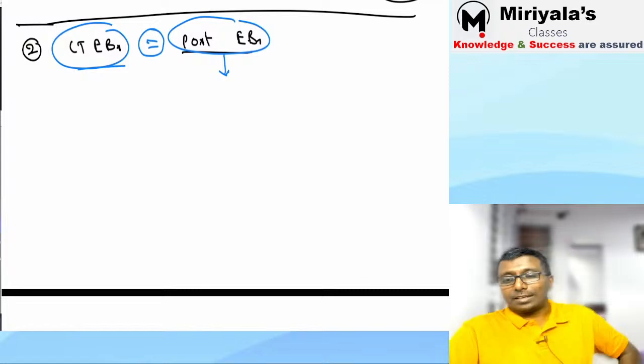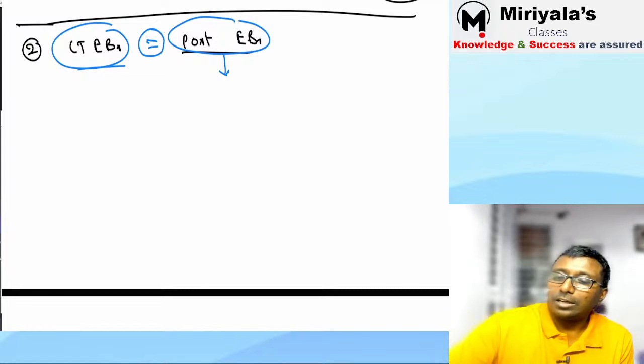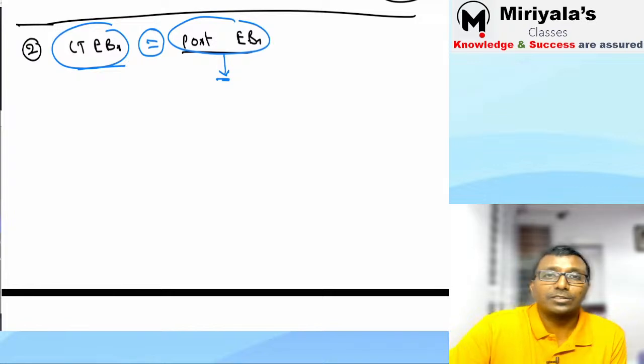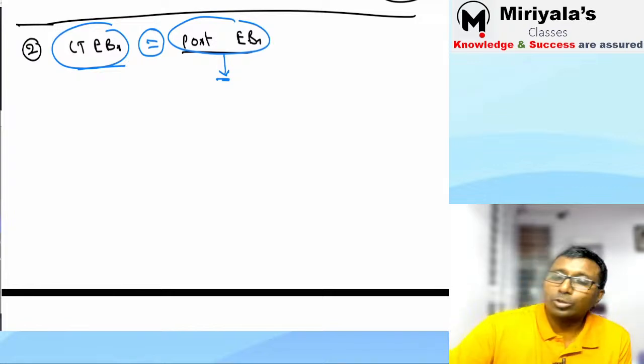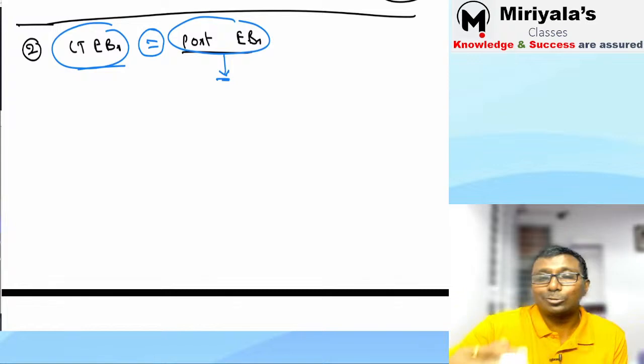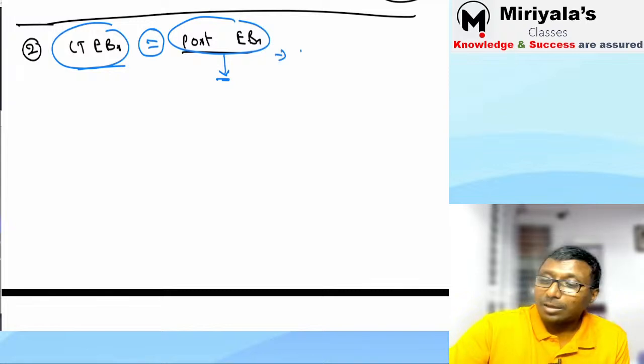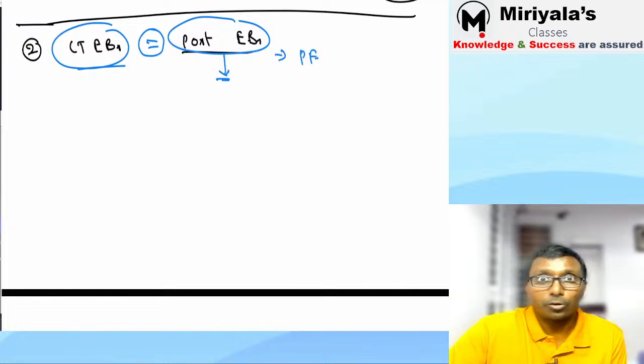Now the simple question: post-employment benefits. What are post-employment benefits? Once you retire, you will get the benefit. Today will you get it? No, today I will not get anything. What is an example? Provident fund. When do you get the money? Once you leave the job. In between, if I take from the provident fund, that is called a loan, that is not the benefit.